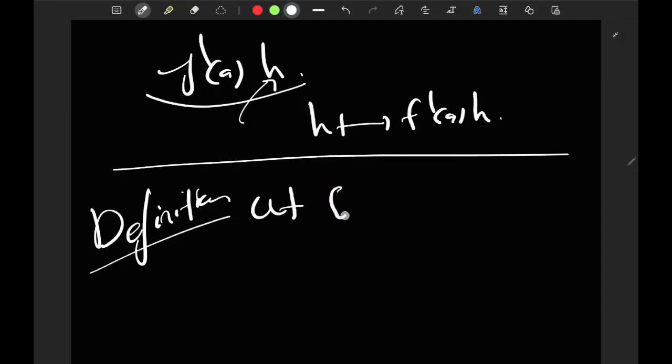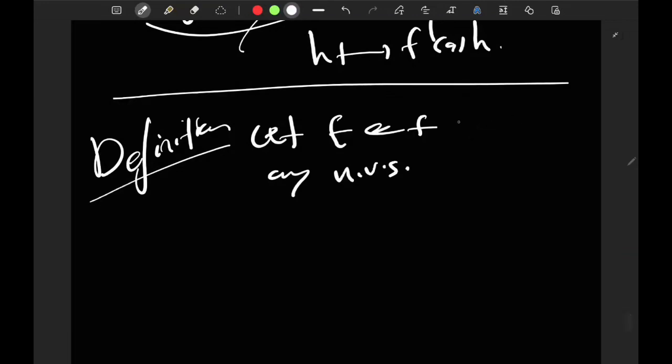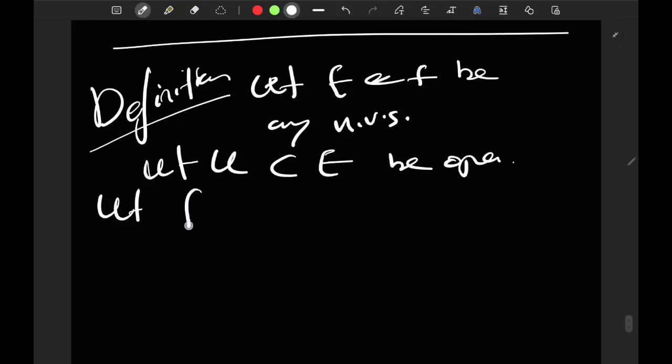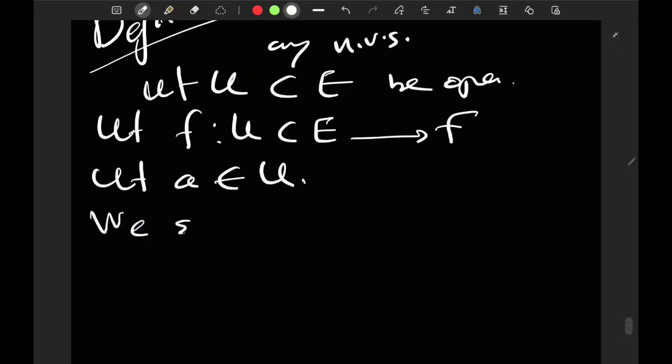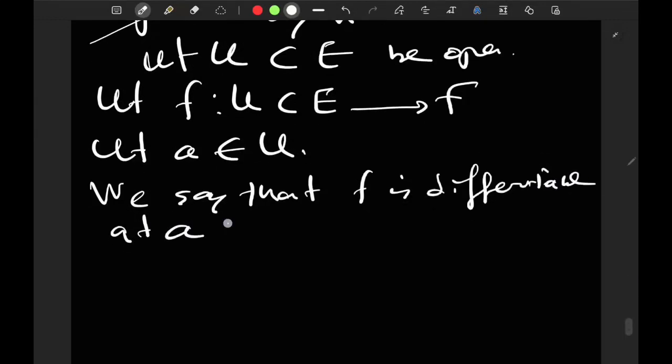So let E and F be any normed vector spaces, okay, with respective norms. We don't need them to be Banach. We don't need any special assumptions, okay? So just any normed vector spaces. And let U subset of E be open, okay? Let f from U to F be a map, any map. So let a belong to U. We say that f is differentiable at a if